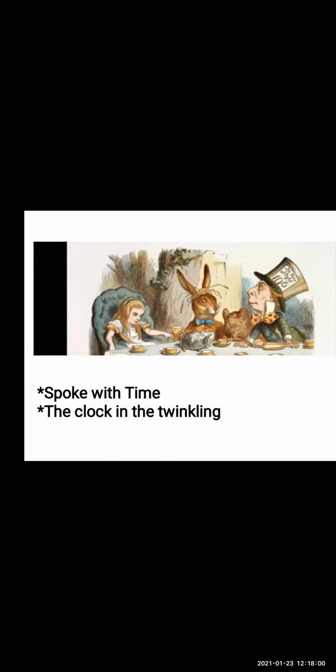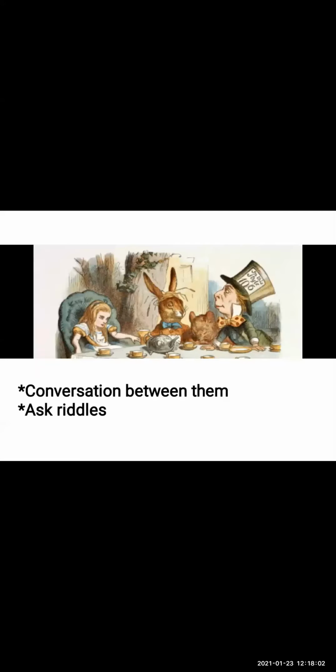Now at this point, Alice thought, "We shall have some fun. I'm glad they have begun asking riddles." Now they all ask riddles to each other. That means this is fun and playtime. "I believe I can guess that," Alice said.